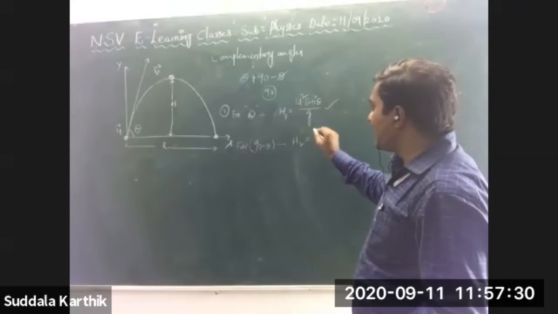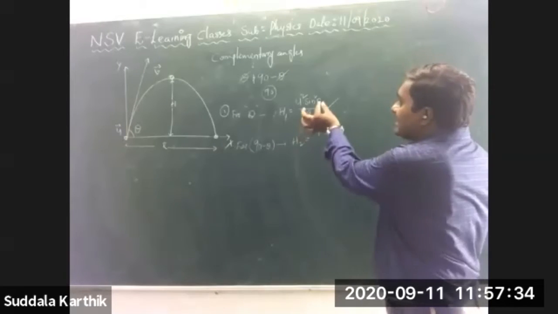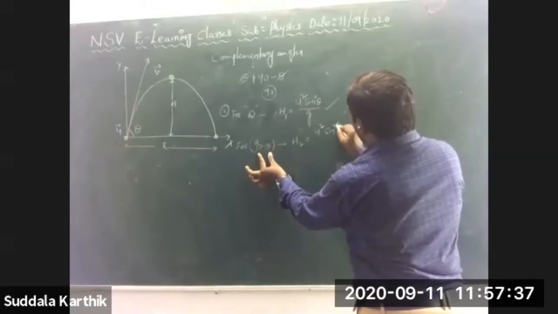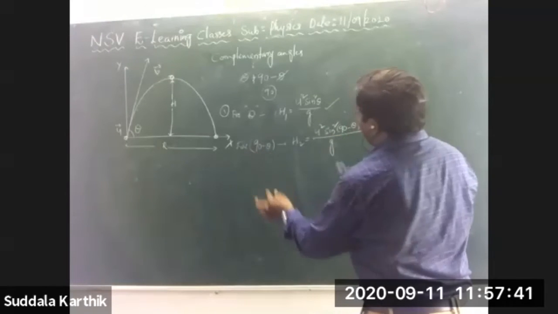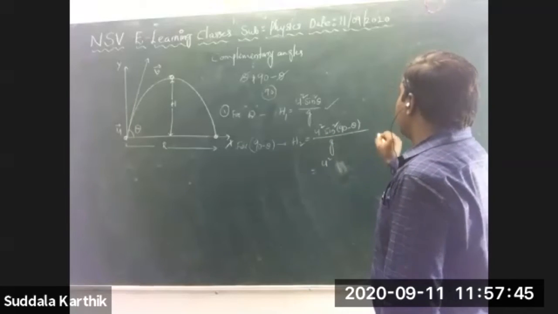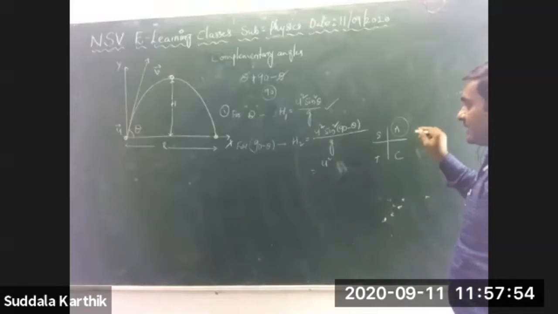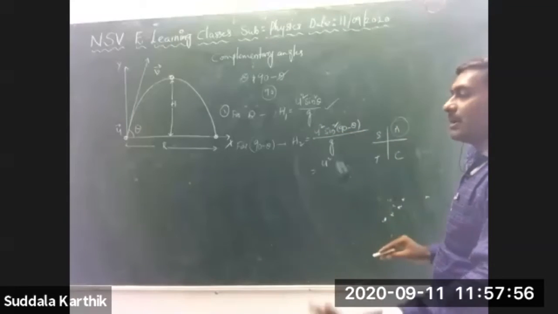So h2 is equal to, according to our formula, u square sine square, now instead of theta, write 90 minus theta, by g. So what is sine of 90 minus theta, Nana? Trigonometry. 90 minus theta is in the first quadrant, where all are positive, sine is positive.